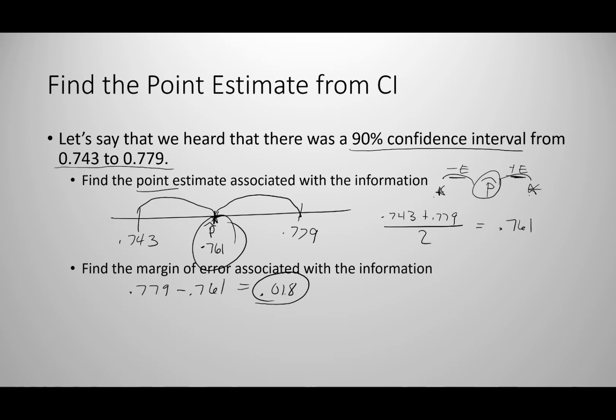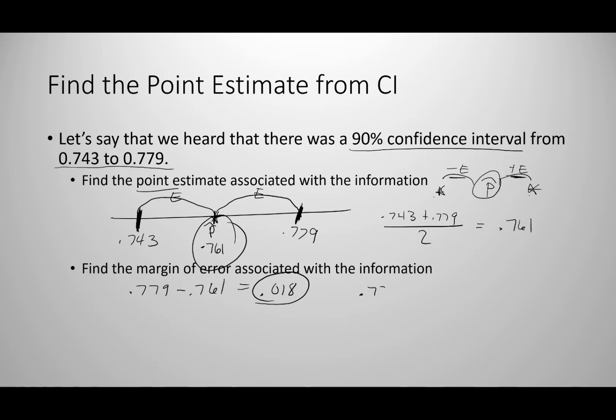The other way we can do it is, since we know that these two distances are the same, the total distance from the lower end of our confidence interval to the upper end is double our margin of error.